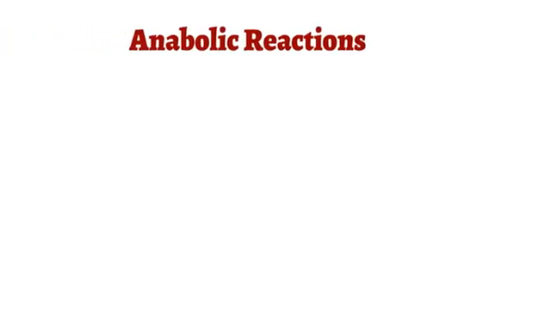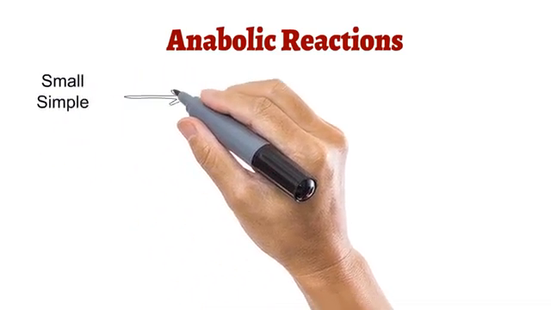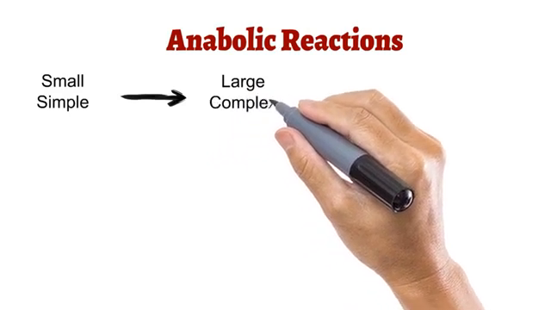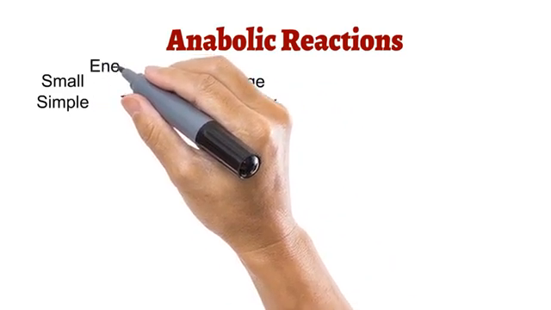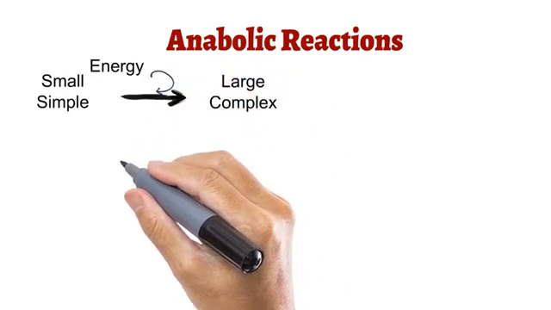Anabolism is the exact reverse of catabolism. In anabolism or anabolic reactions, small and simpler molecules are converted into large and complex molecules. During these kinds of reactions, energy is consumed. In catabolism, energy is released, and in anabolism, energy is consumed.